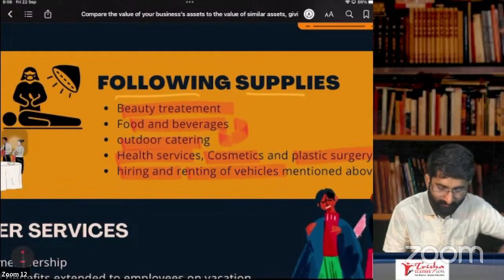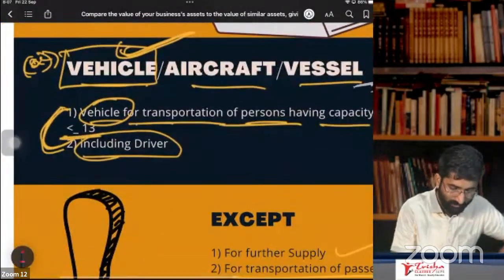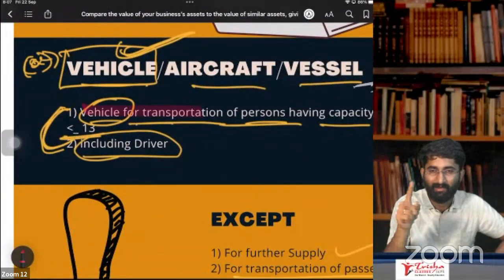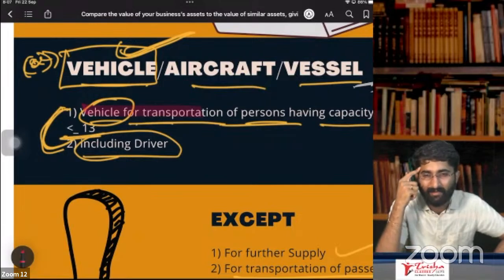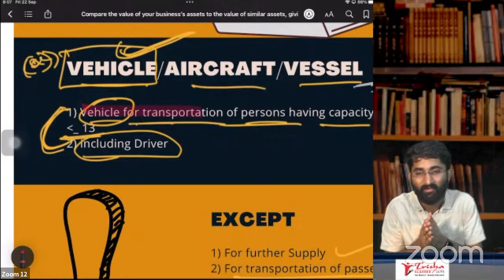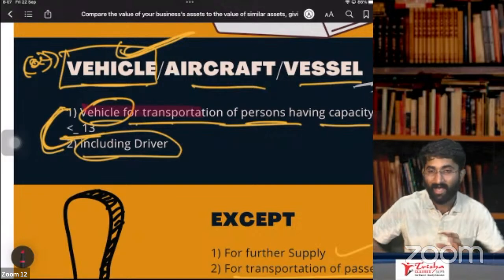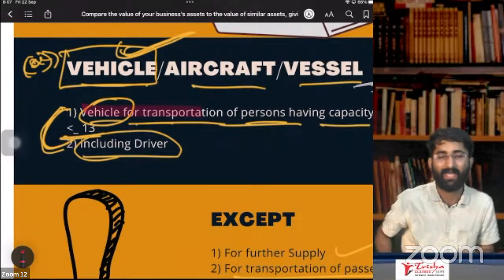Hiring and renting of vehicles mentioned above. Where? Here. See, sir, if I purchase the vehicle and vessel, aircraft, then I don't get ITC. I'll use my brain, sir. I don't purchase the vehicle, vessel or aircraft. What I'll do? I'll rent it. See, I ask my brother to purchase. I pay him some money and I ask him to purchase and he is hiring me that. Actually, who is the owner?